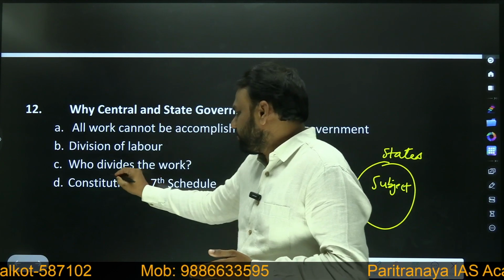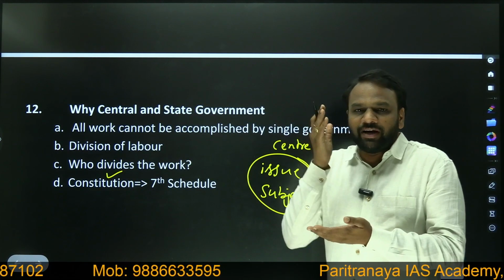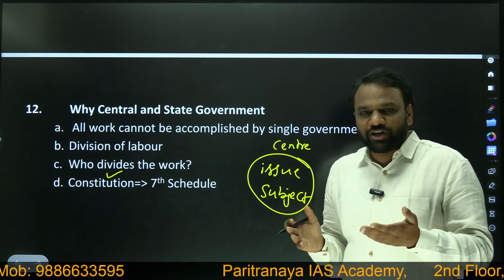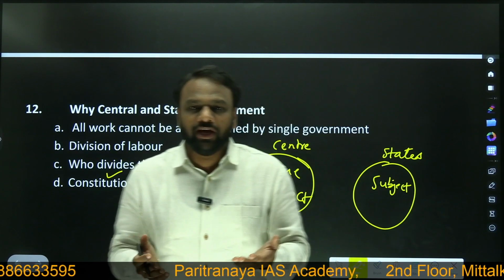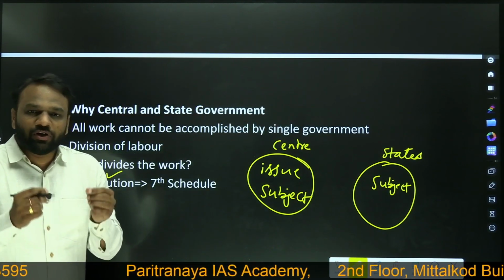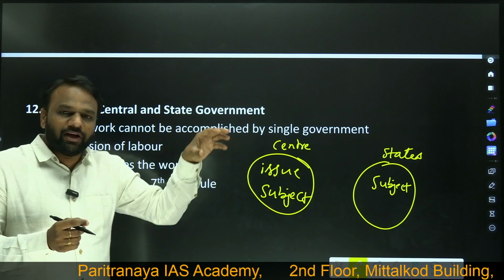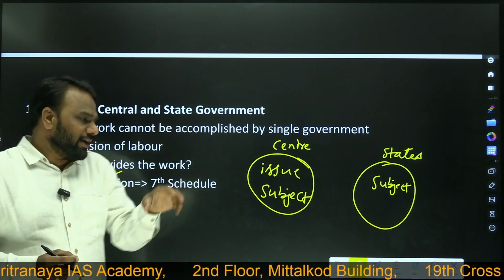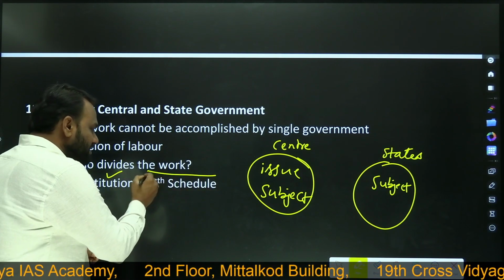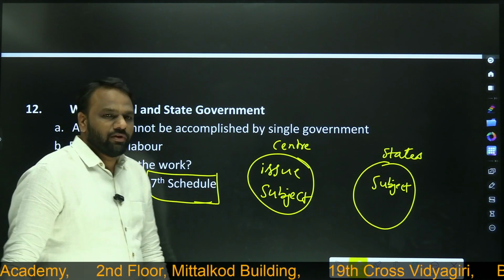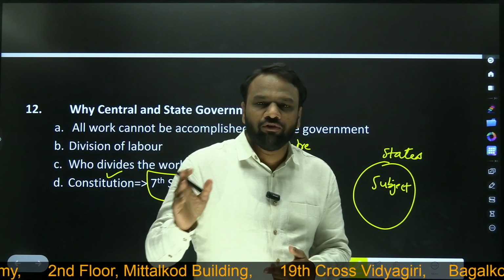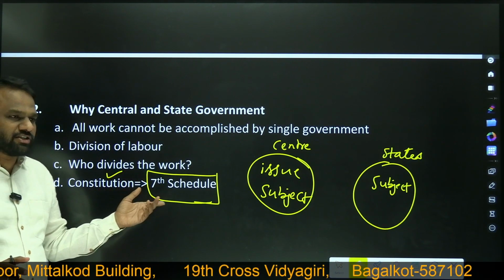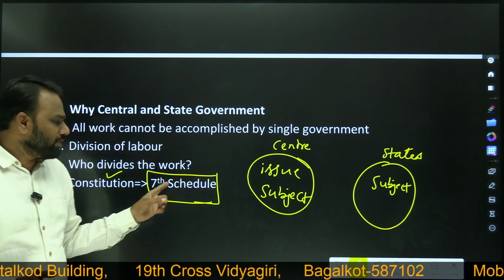Our constitution. Our constitution itself has divided the topics and subjects. As I mentioned, there are 450 articles and roughly 12 schedules. Which part of the constitution says that on this particular topic center should work and on this particular topic state should work? This division of labor is mentioned by the constitution in the 7th schedule. We have 12 schedules, schedule 1 to 12. For the time being, we'll be ignoring the first 6 schedules and the later 5 schedules. Now I am focusing only on the 7th schedule.